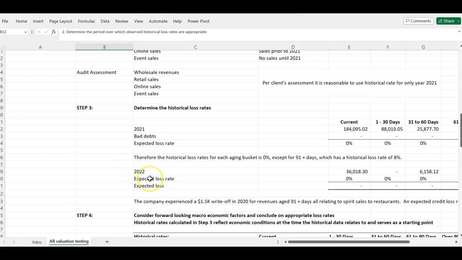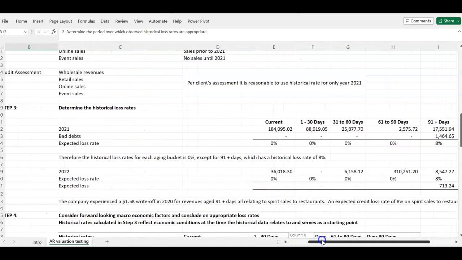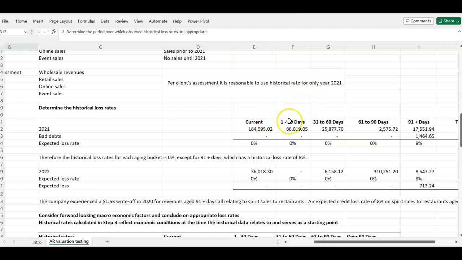Okay, so 2022 is the current year I'm auditing. So the client's year end that I'm currently auditing is 2022. So I only went as far back as 2021. So what did I do? I went back to the audit that was performed in 2021, and I looked at the account receivable. And remember, for this client, we are classifying based on different buckets. Okay, we have the 1 to 30 days, 31 to 60. So I took the account receivable for each bucket. That was for the year 2021.